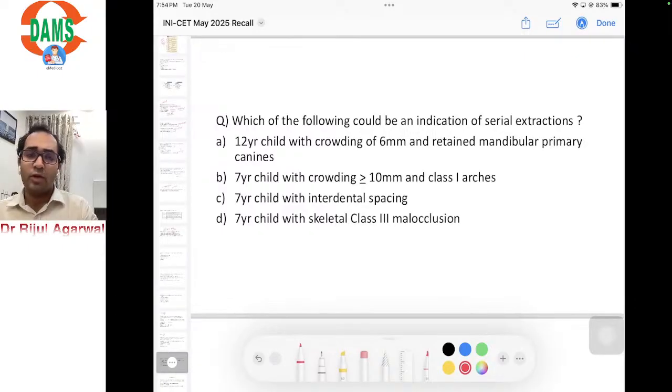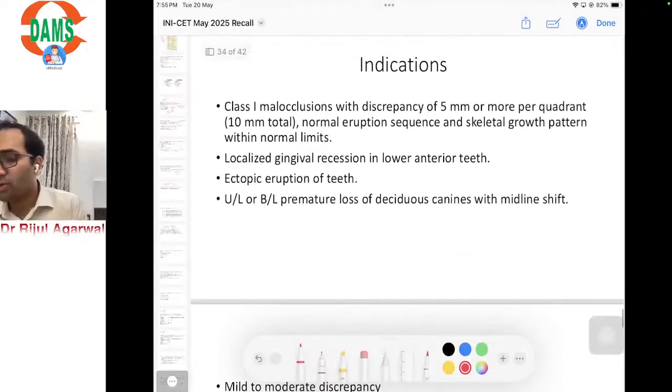Next question, which of the following could be an indication of serial extraction? I don't know, some said age was given, some said not given. A 12-year-old child with crowding of 6 mm and retained mandibular primary canine, a 7-year-old child with crowding greater than 10 mm in class 1, a 7-year-old with interdental spacing, a 7-year-old with skeletal class 3 malocclusion. Indications of serial extraction are class 1 with discrepancy of 5 mm or more per quadrant, localized gingival recession in anterior teeth, ectopic eruption of teeth, and unilateral or bilateral premature loss of canines with midline shift.